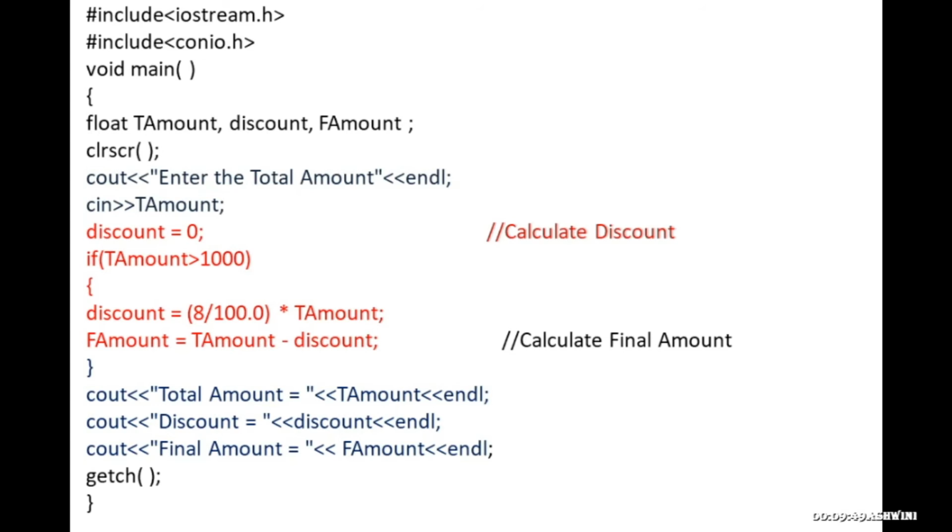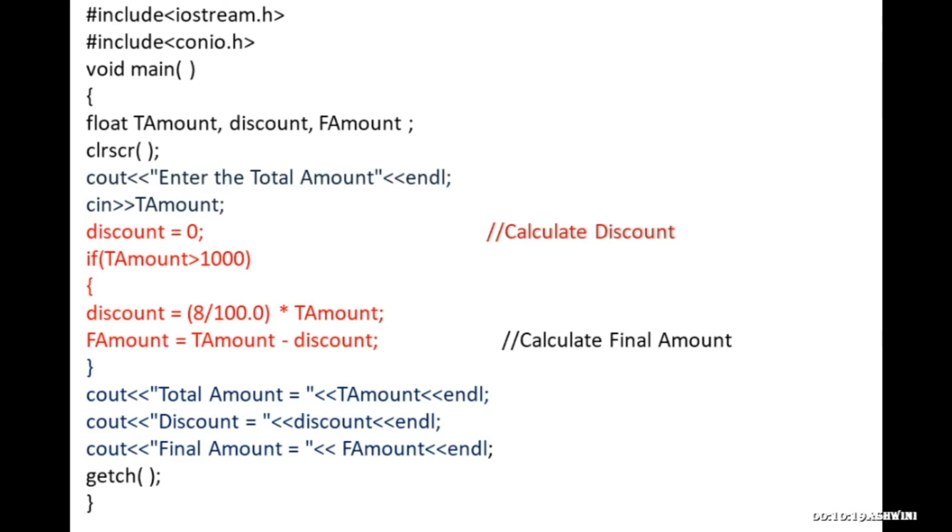So next is the final amount you need to calculate. So the final amount will be total amount that you have purchased, that is 1400, minus the discount you have calculated in the previous statement. Whatever the discount you get here, that you have to minus. So total amount of the product minus the discount you get. Once you minus the discount, you will get the final amount that you have to pay.